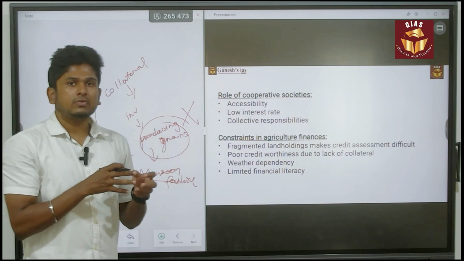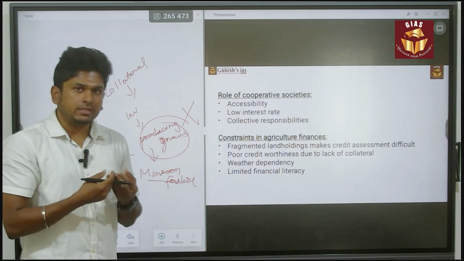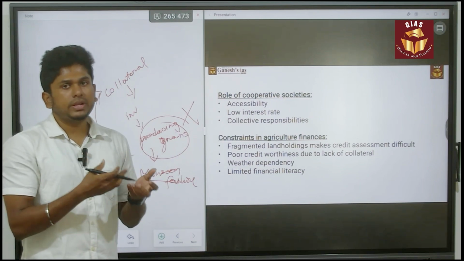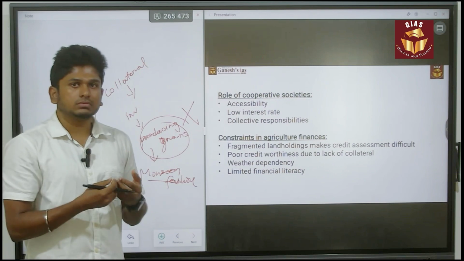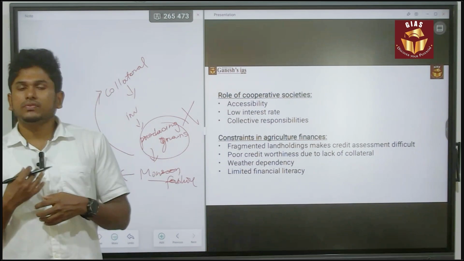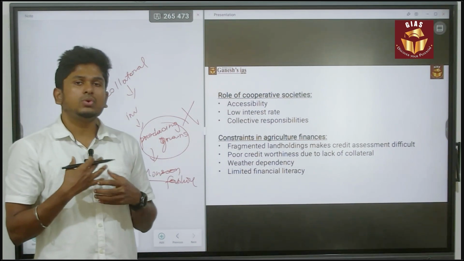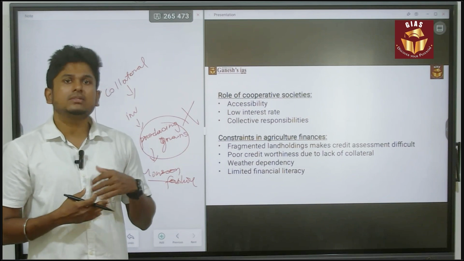So obviously I will end up in poverty, because the person who lent the money is going to take my land for the money I borrowed. So that is the major issue. Next, limited financial literacy. Yes, they don't know how to save their money and how to invest in their land. So that is also a major issue.